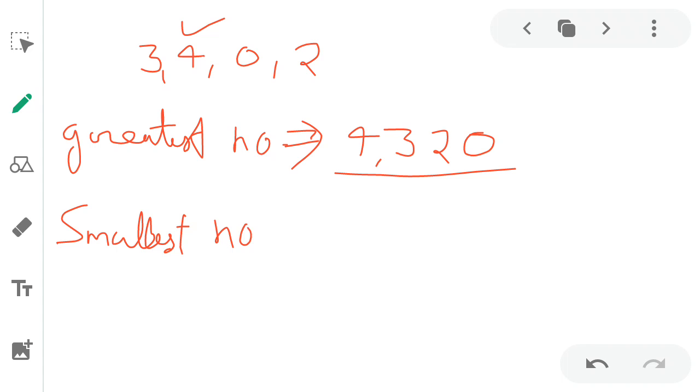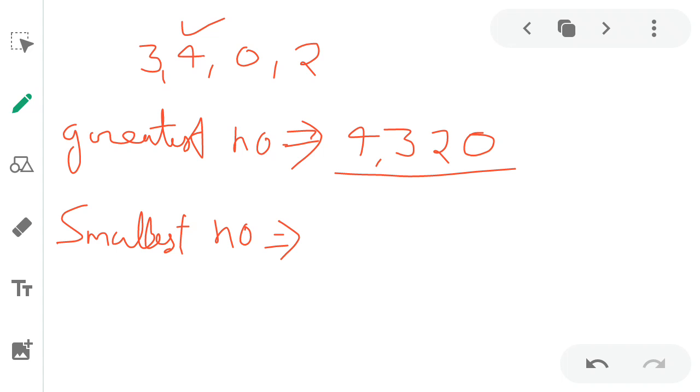And what is the smallest number? For the smallest number, first we write the smallest of the given digits, but we never write 0 in the highest place value.